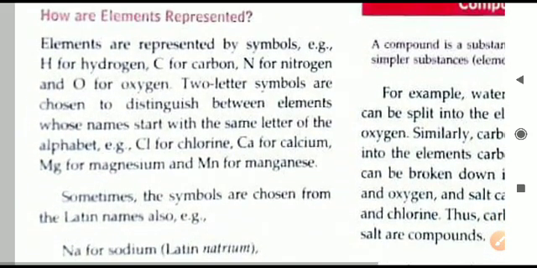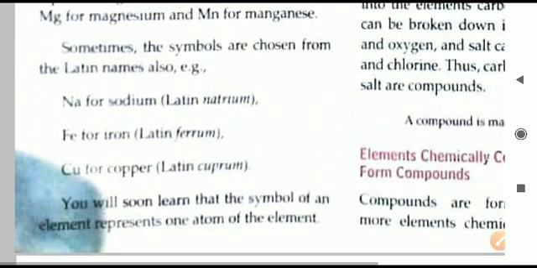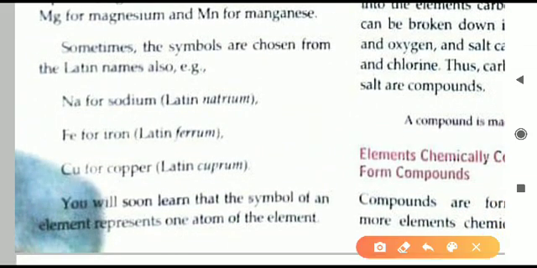First rule is we have to write the first alphabet only. Second one is we have to write the two letters. The third rule is given there, that is for certain elements which are given the Latin names. Latin language was there, which was used in the earlier days. Now it is not used. It was used in the earlier days in chemistry. Different elements were named in Latin language.